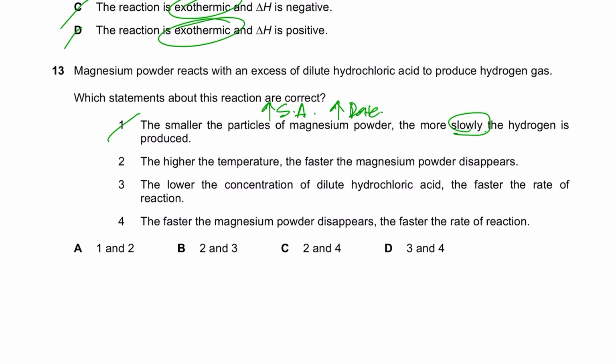The higher the temperature, the faster the magnesium powder disappears. Yes, because the higher the temperature means the higher the rate of reaction, frequency of collisions increases, particles possess more energy, and so on. And therefore, the rate of reaction is faster. That's why the magnesium powder reacts and disappears faster.